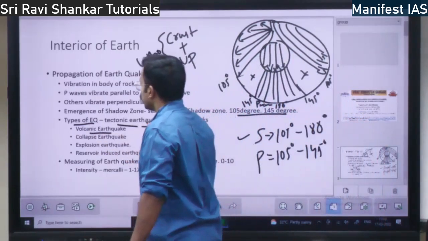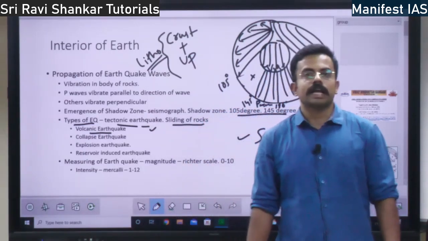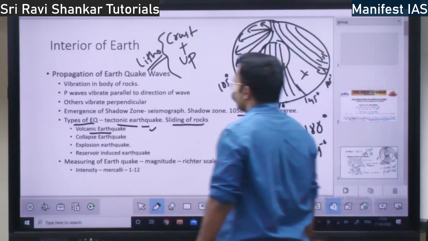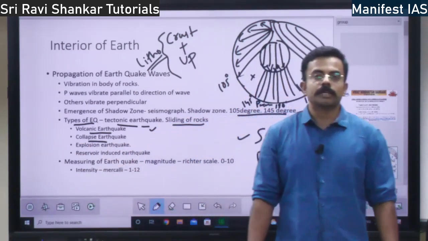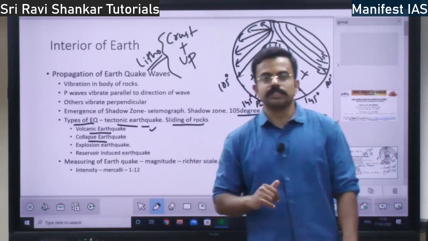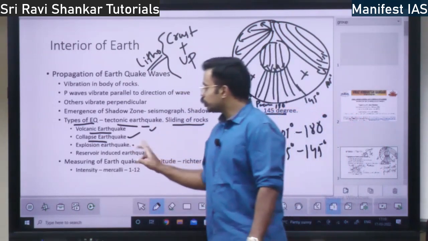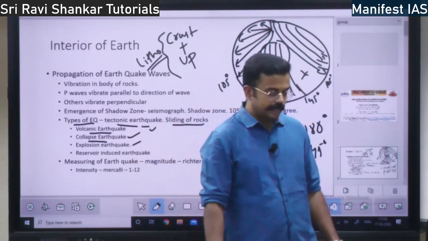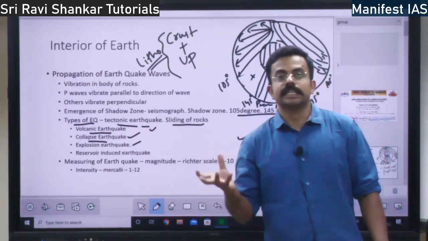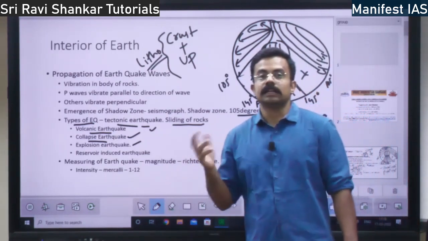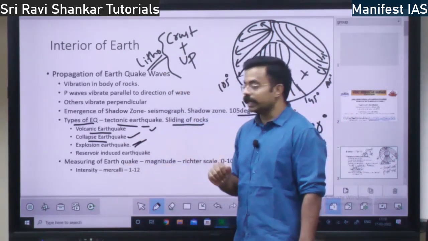Next you have volcanic earthquake. If the earthquake emerges out of volcanoes, it is called volcanic earthquake. The next type of earthquake is collapse earthquake. This you will see in the mining region. If there is too much mining taking place, because of the vibrations of the mining, there will be collapse earthquake, right? Then you have explosion earthquake. Where does explosion earthquake take place? It takes place in regions where, because of mining or something, gelatin is used and bombs are exploded. There you have the explosion earthquake, which may be for various causes, right?